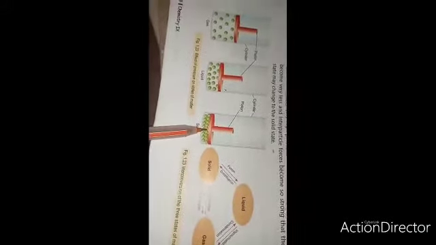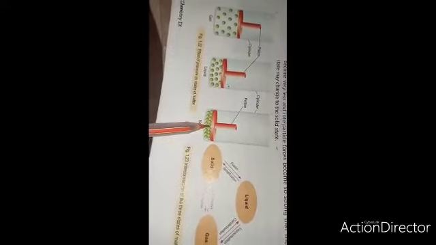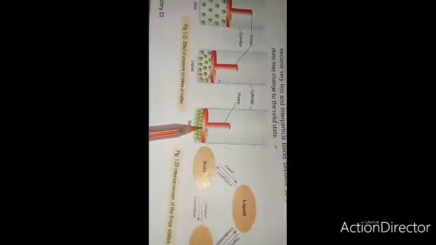Hence we see the effect of change of pressure on states of matter.